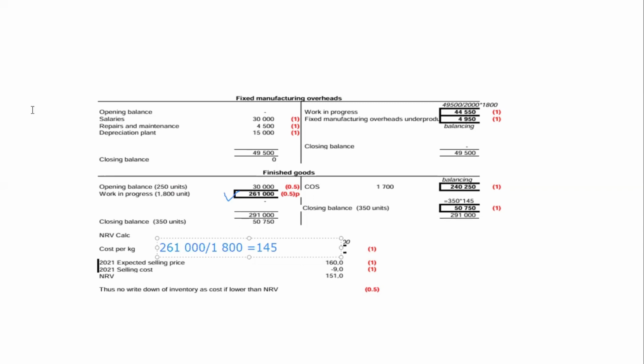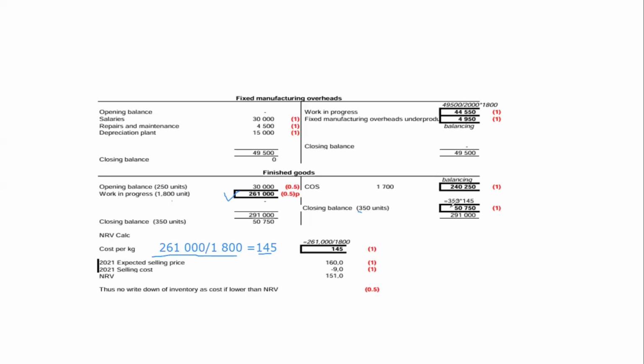Remember this inventory that was transferred from work in progress, the actual value was 261,000, and the total number of units, since all the units were produced out, is 1.8. To get the average cost, we take this amount and divide it by the number of kg, and get 145 Namibian dollars, and then multiply it by 350 units.